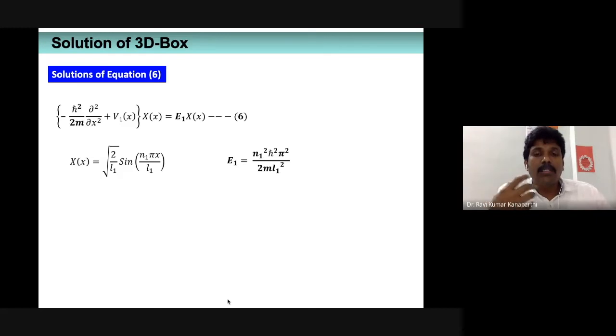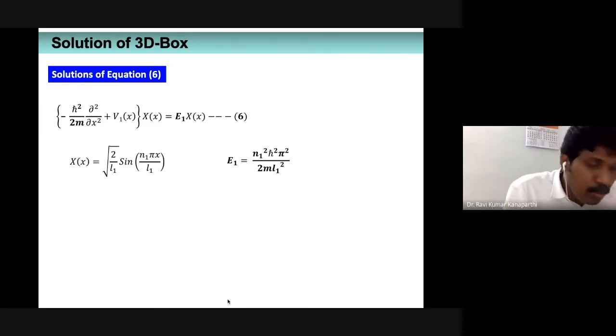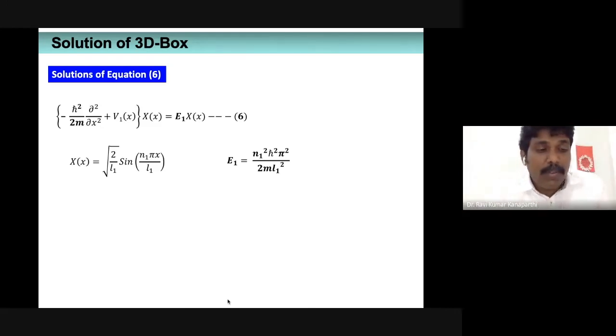That's all. Okay, so what is the difference between that one? If a particle is moving confined to a one-dimensional box, its eigenvalue, that is the energy expression, is going to be n square h cross square pi square by 2m capital L square. But here, the length of the box is L1. Therefore, we have to make that substitution. I'm sure that you are following the logic, and later on you may forget these logics. You please stop and ask me if you have any doubt on this particular argument.